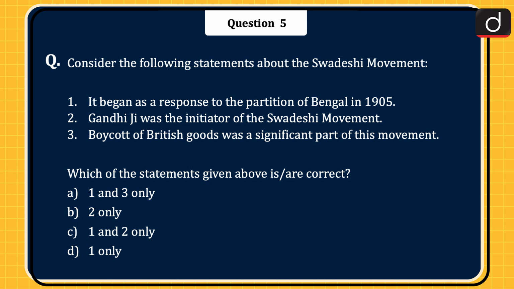Next question is, consider the following statements about the Swadeshi movement. 1. It began as a response to the partition of Bengal in 1905. 2. Gandhiji was the initiator of the Swadeshi movement. 3. Boycott of British goods was a significant part of this movement. Which of the statements given above is or are correct? 1 and 3 only, 2 only, 1 and 2 only, or 1 only? The correct answer is option A, 1 and 3 only.